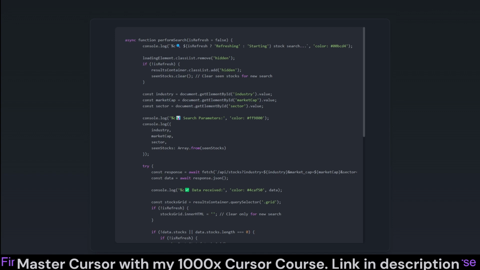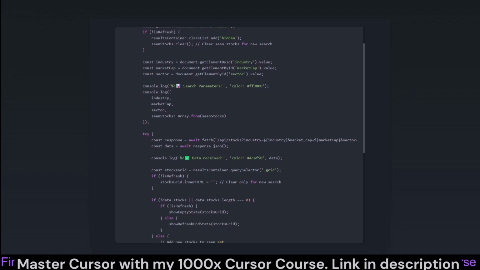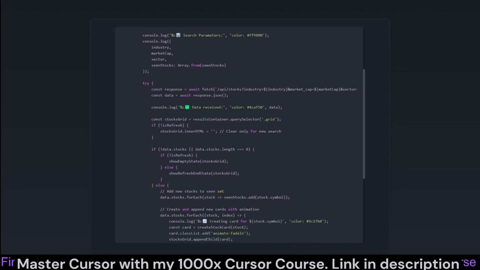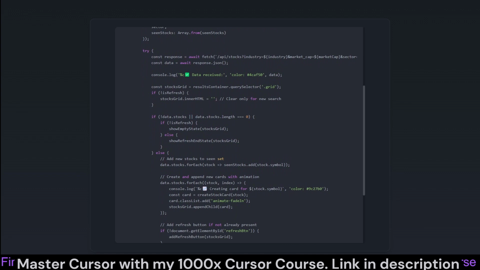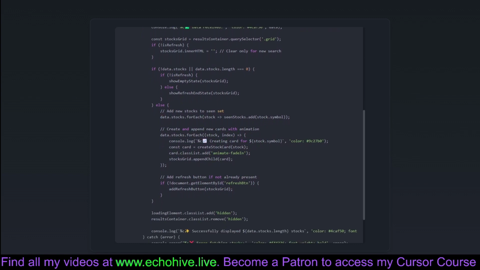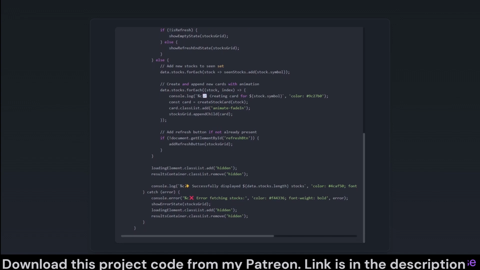It cleverly handles both new searches as well as refreshing the current set of results without repeating any previously seen stocks. When the function is triggered, it goes into Sherlock Holmes mode, retrieving your selected filters and sending them off to a stock API to bring back relevant data, all while ensuring you're not looking at the same stock result twice. If new stocks are retrieved, they are displayed in a visually appealing manner with animations.